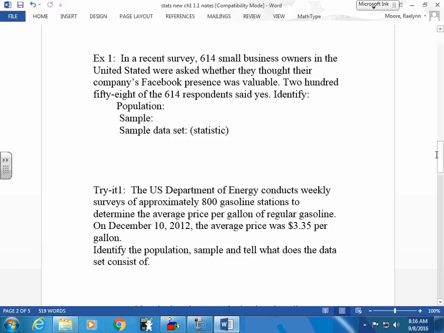In a recent survey, 614 small business owners in the United States were asked if they thought their company's Facebook presence was valuable. 258 of those 614 respondents said yes. So, first of all, this number, 614 small business owners. Is that a population, a sample, or a statistic? A sample. Because where is my population? It's all small business owners.